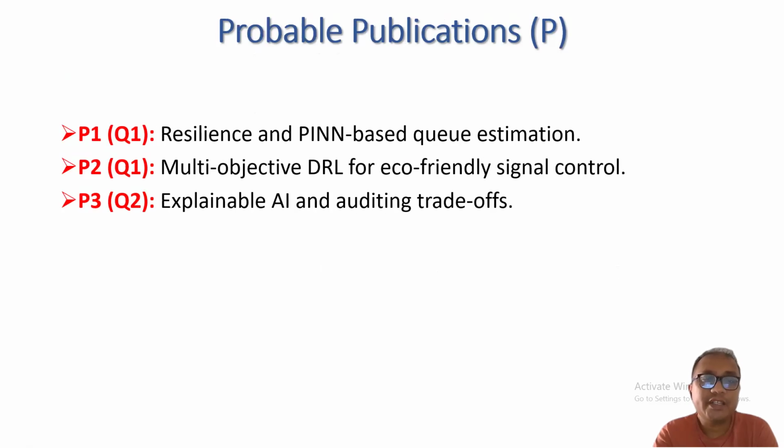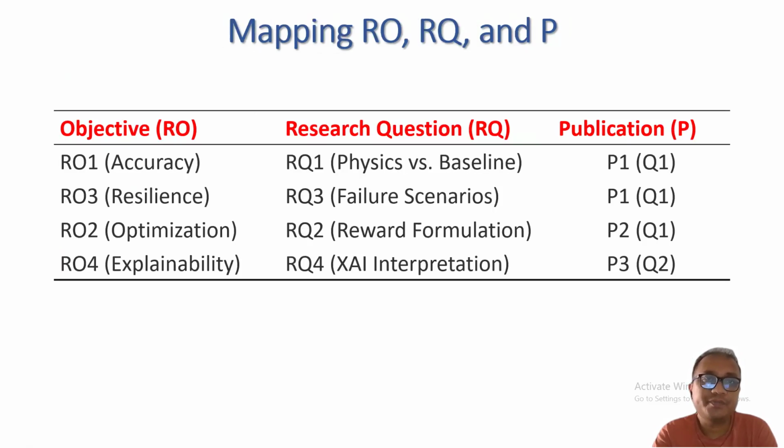So the probable publication can be on resilience and PINN-based Q estimation. The next paper, P2, can also be Q1, and this paper will use multi-objective deep reinforcement learning for eco-friendly traffic signals. And lastly, it can be a Q2 paper, P3, which will use explainable AI and auditing trade-offs.